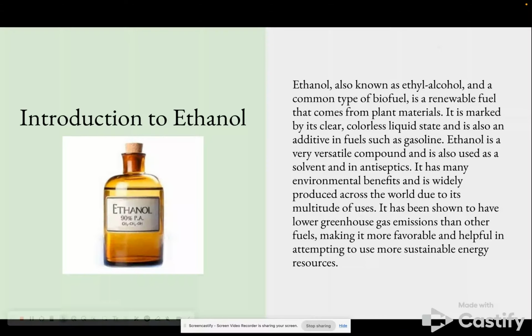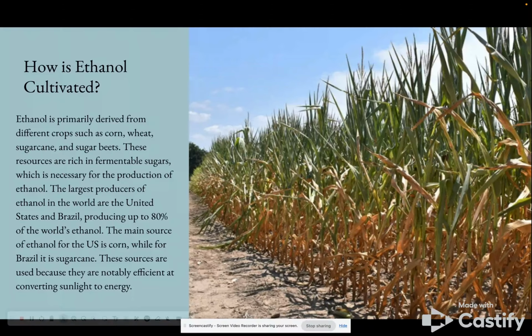It has many environmental benefits and is widely produced across the world due to its multitude of uses and in being more sustainable. How is it cultivated? Ethanol is primarily derived from different crops like corn, wheat, sugarcane, and sugar beets. These resources are rich in fermentable sugars, which are necessary for the production of ethanol. The two largest producers are the US and Brazil, together producing up to 80% of the world's ethanol.